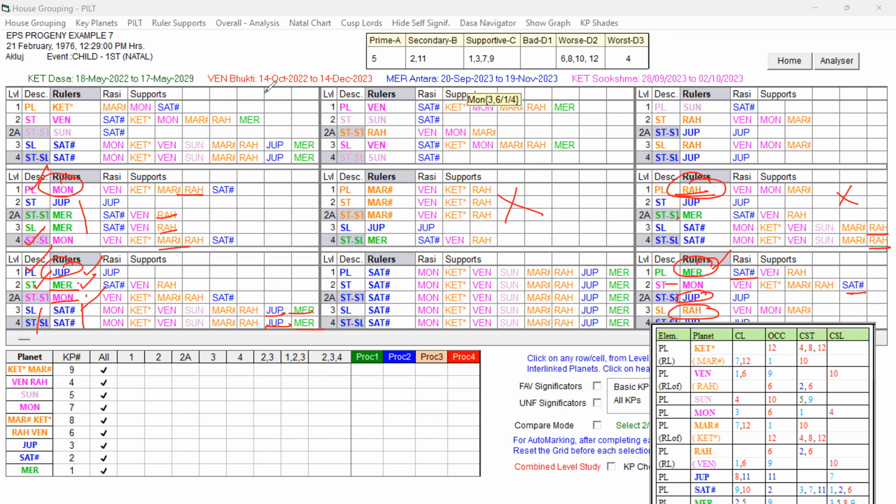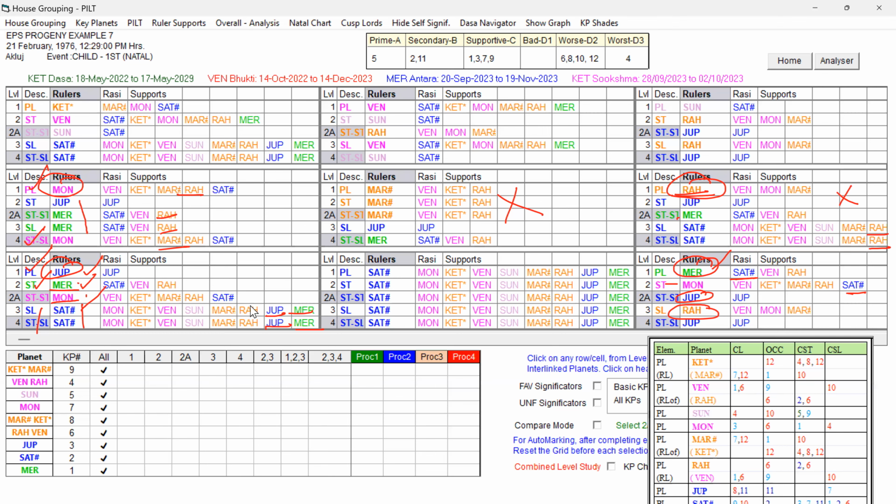Mercury can act as the Antra, because the Antra Lord can have the key planets of the Buddhi Lord, and it can also have some weakness signifying rulers, but because of the favorable key planets of the Buddhi Lord and other supporting key planets, that can support the conception.